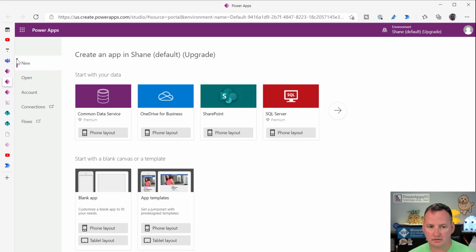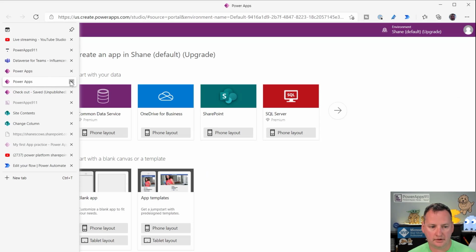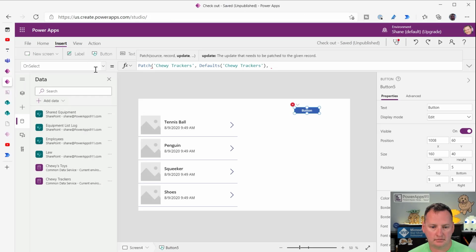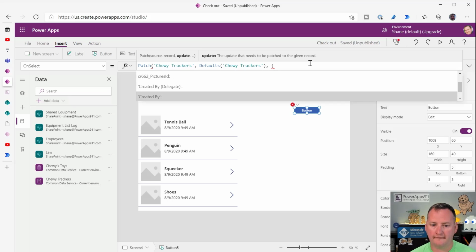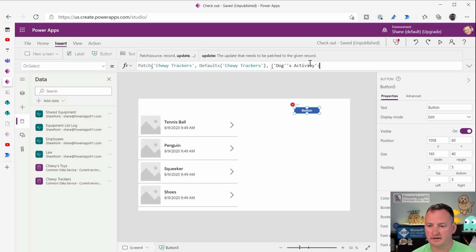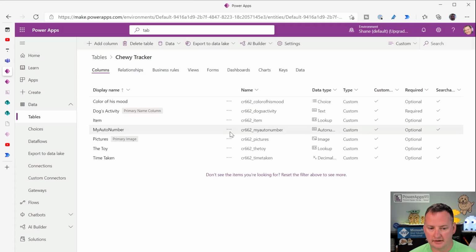So we'll go over here. Oh, you. So I click on you. Go away. Leave. Chewy Tracker. So we're going to patch dog's activity, and let's see, video demo. And so then now we want to patch that other column, right? Which is the toy, right? That's our lookup column.